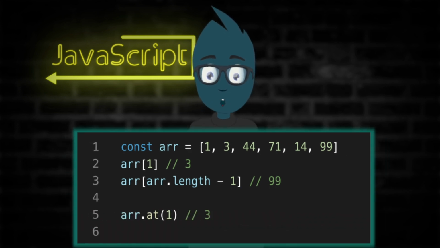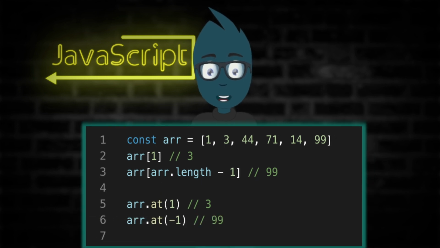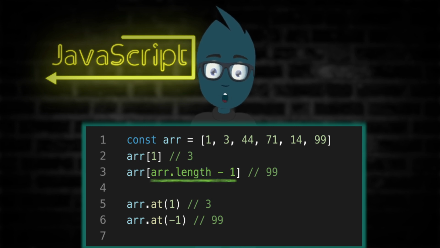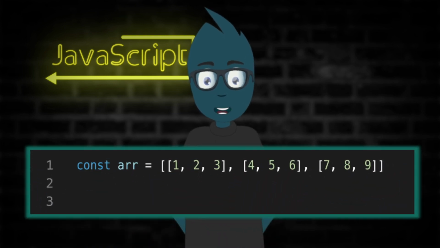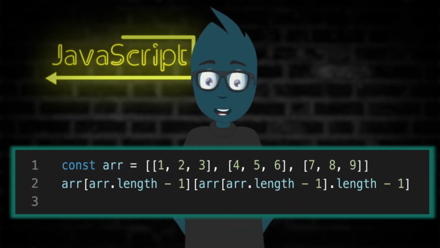In the first case, we again specify index 1 and get the value, and in the second case, we use a negative number and get the last element of the array. We can finally move away from the array length workaround, and I am very happy about it. And if you think this is not a big deal, then let's consider an example with a two-dimensional array, how we used to retrieve the last element in a two-dimensional array.